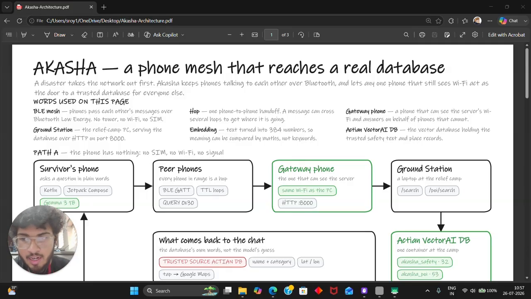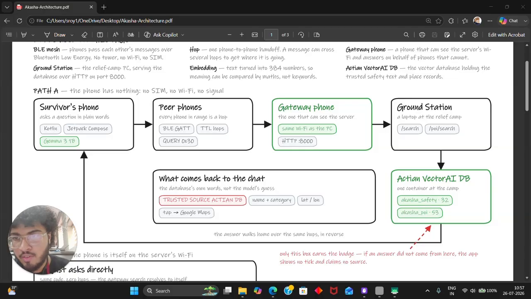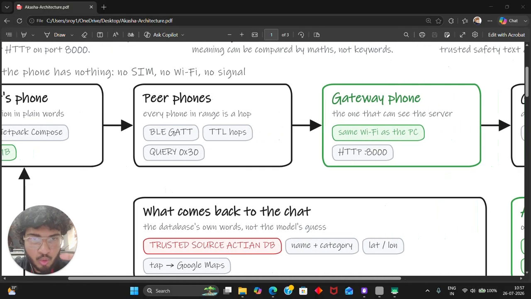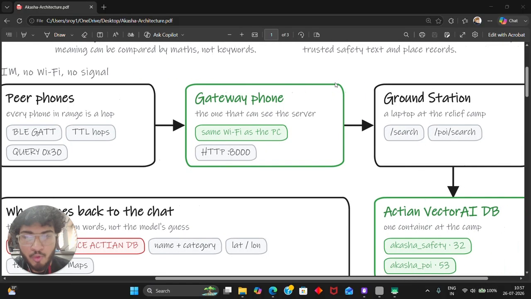So I will explain the architecture. There's the survivor's phone. It sends a message to the peer phones, the other devices that are in the Bluetooth range, and then it goes to a phone which is called a gateway phone. Any phone can be a gateway phone if it is connected to Wi-Fi. As soon as the peers go through the network and find a gateway phone that is connected to Wi-Fi,